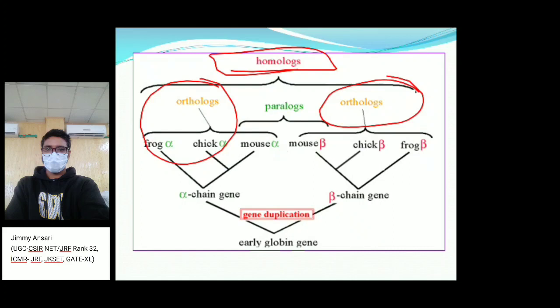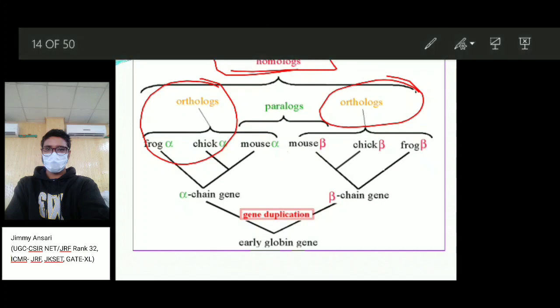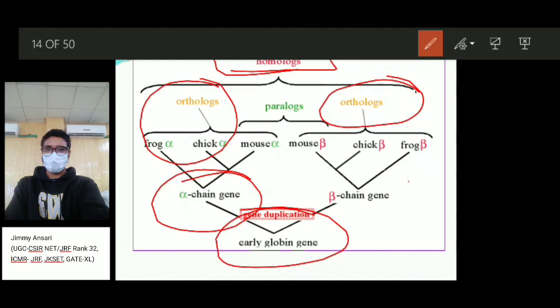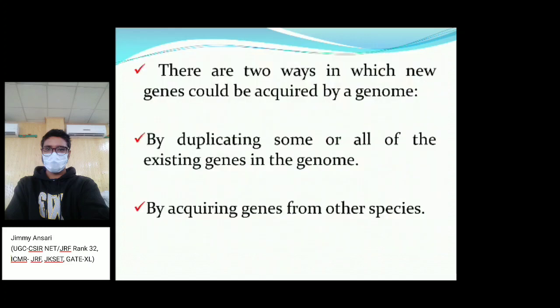And the same genes, due to duplication, if the genes become separated as other genes, we call them paralogous genes. An example of paralogous genes is the globin genes, the early globin genes. They had only an alpha chain, and they duplicated into two genes, alpha and beta gene. So basically their function remains the same, but with time, due to some mutation or other environmental factors, their function can vary.